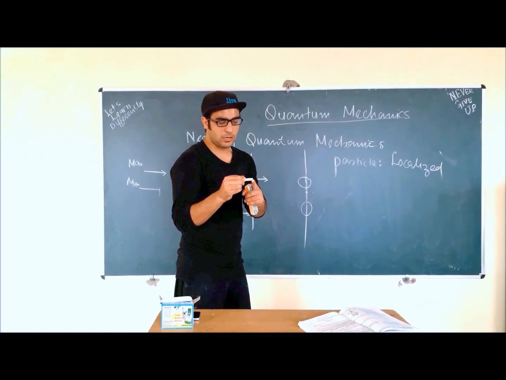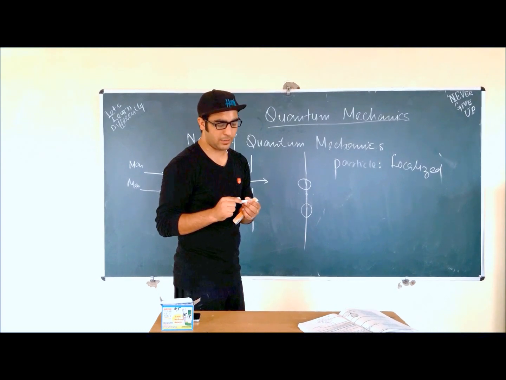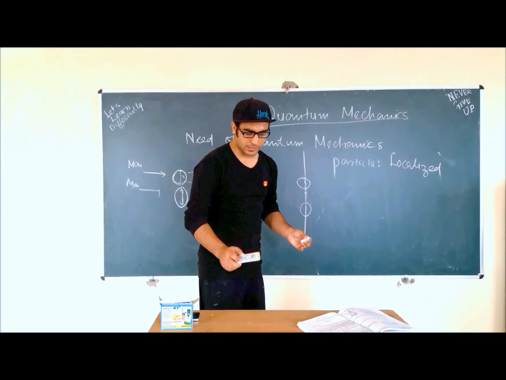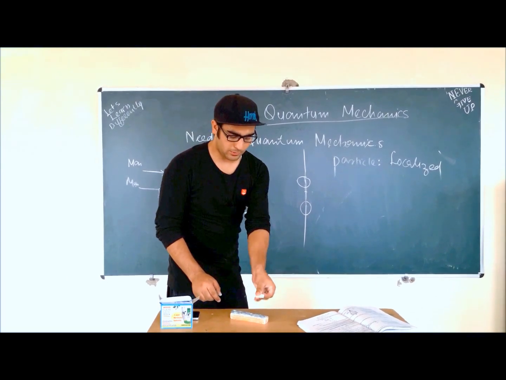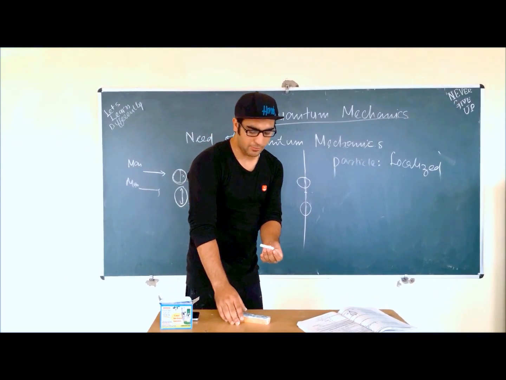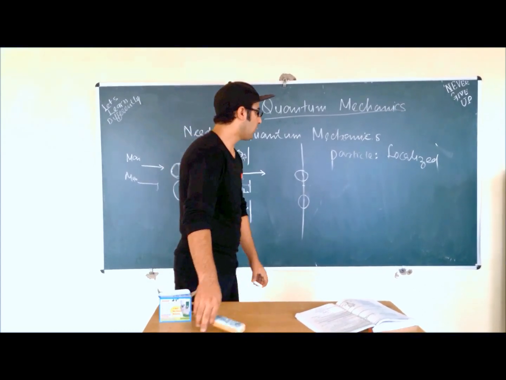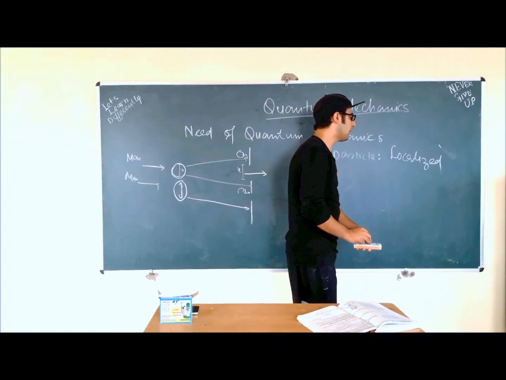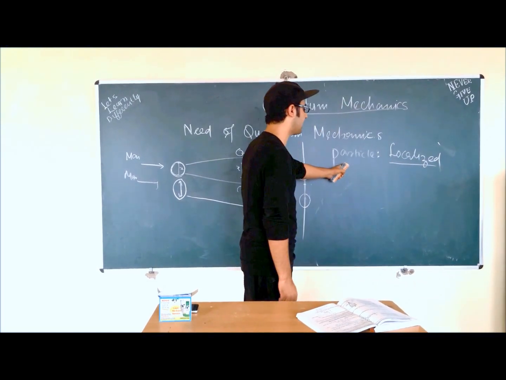If I try to delocalize it from here to here, it won't be possible. For example, this is a duster, I will put it here. At the same time, I will not be able to put the chalk right there. If I am going to do that, I will have to remove the duster, and after that I will have to put the chalk. So what is the property of a particle? A particle is localized. It is present at one place at one time. This is the property of a particle.